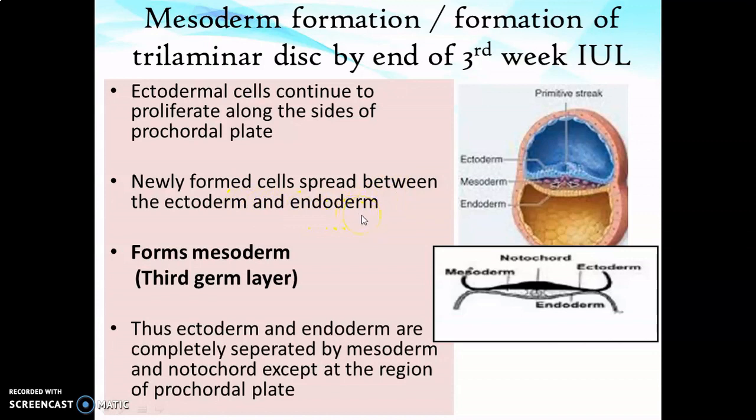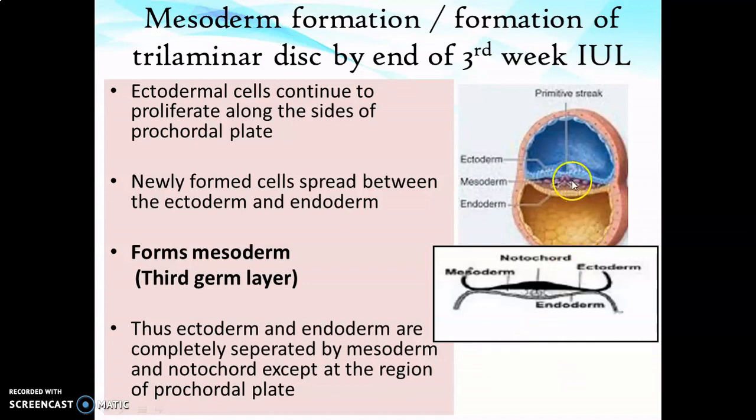These newly proliferated cells form the third germ layer, known as mesoderm. Thus, ectoderm and endoderm are completely separated by mesoderm and notochord except at the region of the procaudal plate. At the region of the procaudal plate, there is no formation of mesoderm; there is a firm union between the